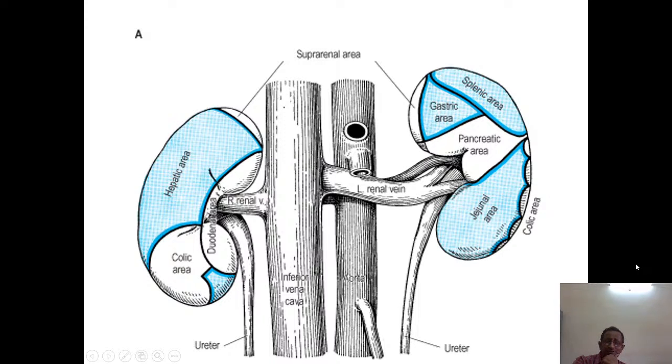Whereas coming on to the left side, suprarenal is common, whereas gastric area and splenic area are there instead of hepatic area. Then pancreas is also there, and here duodenum is absent, whereas colic and jejunal areas are there. So that's how we have the anterior relations of the kidney.